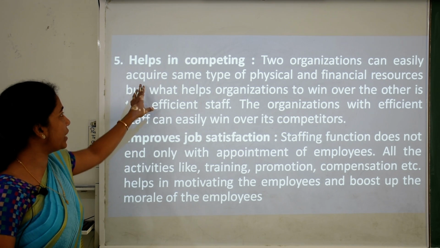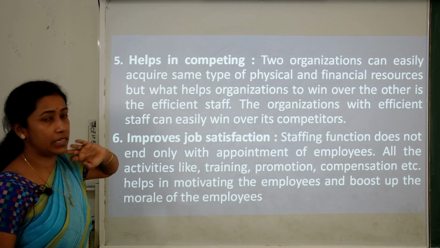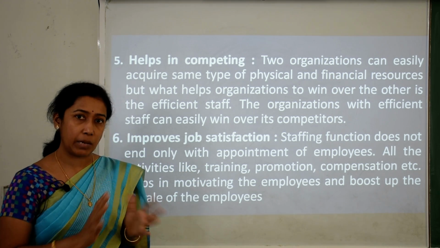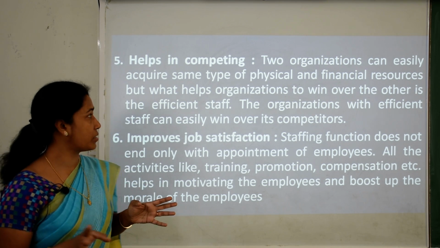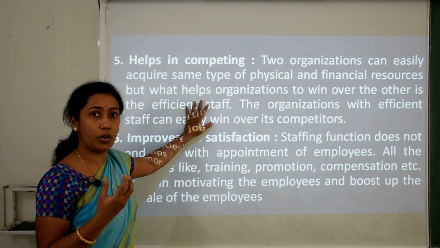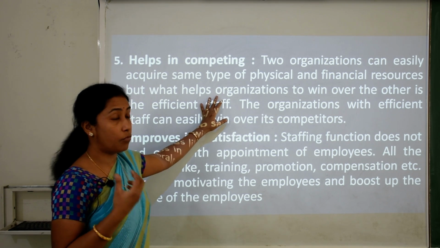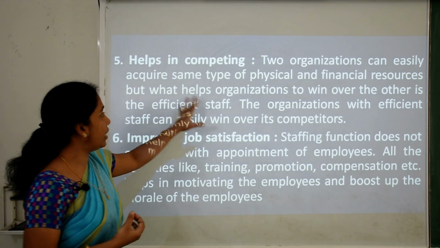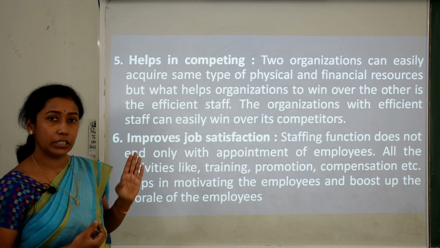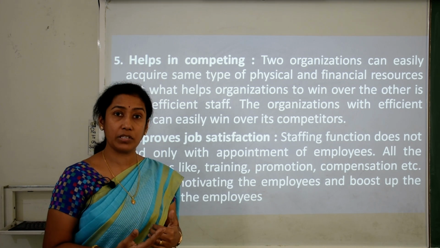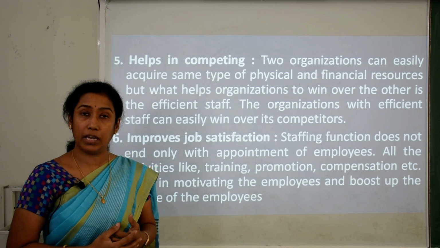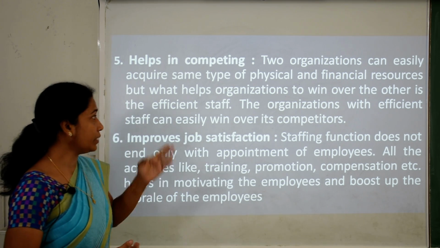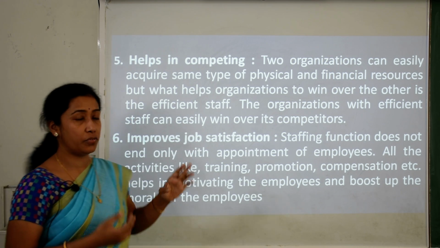So two organizations can easily acquire the same type of physical and financial resources. That means if there are two or more organizations, they can have the same physical structure and financial resources, but what really matters is what kind of staff they have, how efficient their staff is. What helps an organization win over the other is the efficient staff. If they have good, efficient staff, they will gain more and more profit in comparison to the other organizations. The organization with efficient staff can easily win over their competitors.